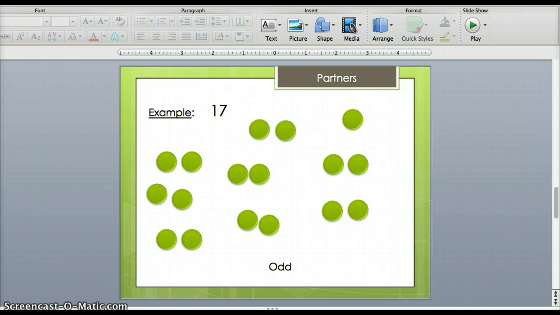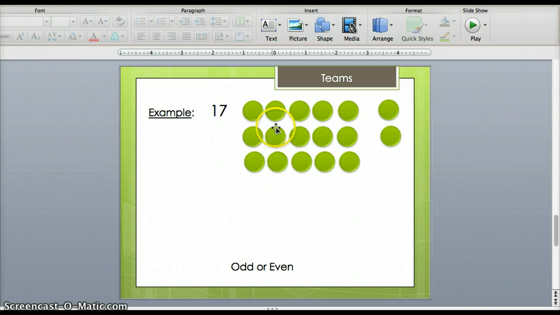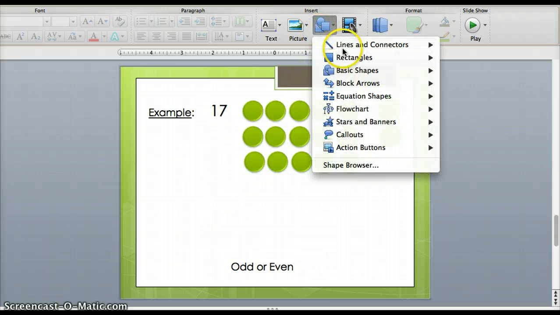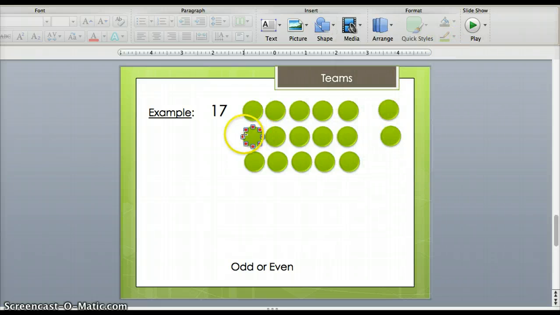Let's try again with 17, but this time we'll do it with teams. Remember, with teams, we need two groups that go against each other. So I draw my line, and then I'm going to put my people on opposite teams.